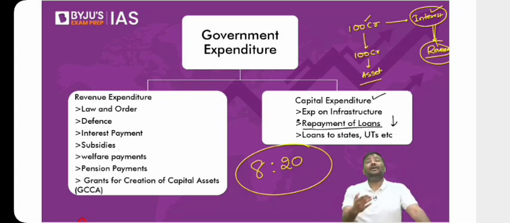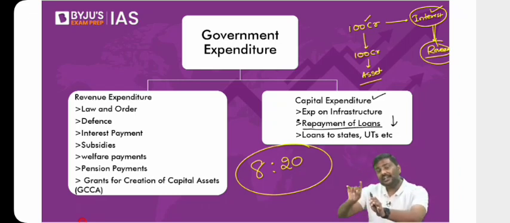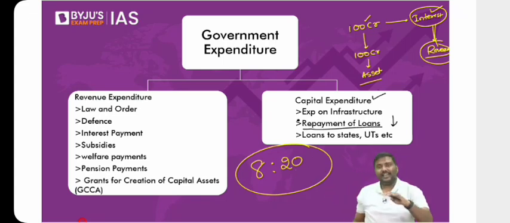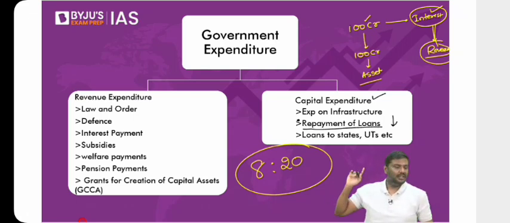But what about on the other hand? You borrowed, but most of the borrowings you use for payment of interest on the loans taken in the past. This amount has nothing to do with your expenditures in the current year. That is basically the reason why we say this borrowing should not be used for taking care of current year's expenditure. Right, how is it better?